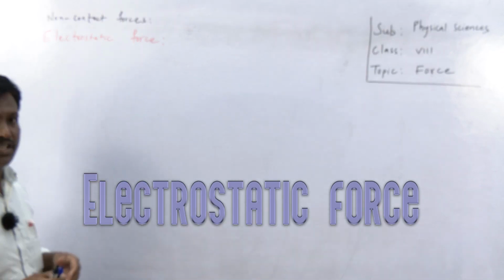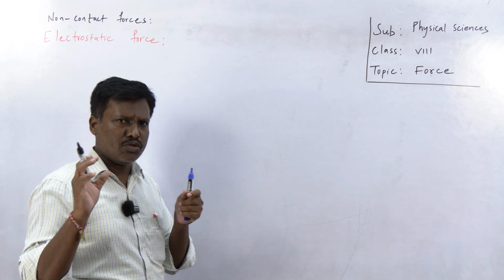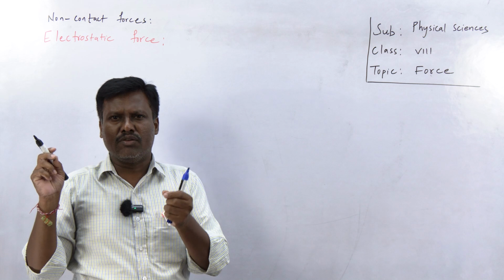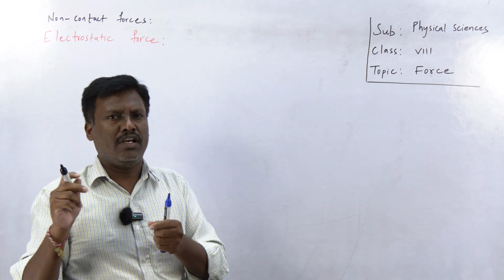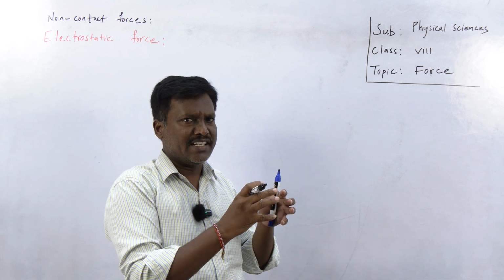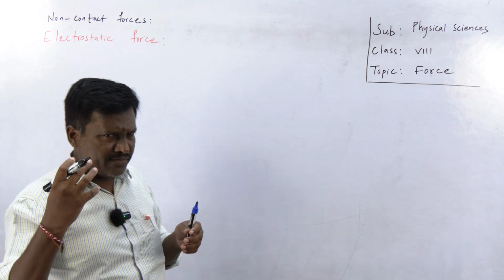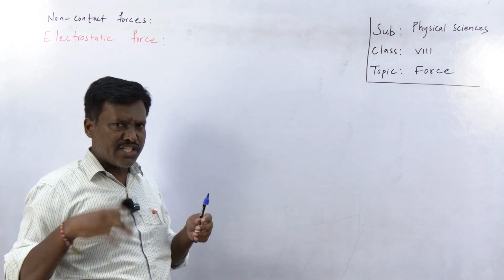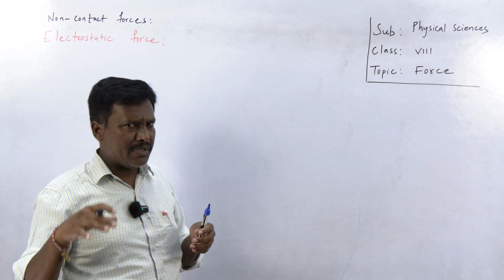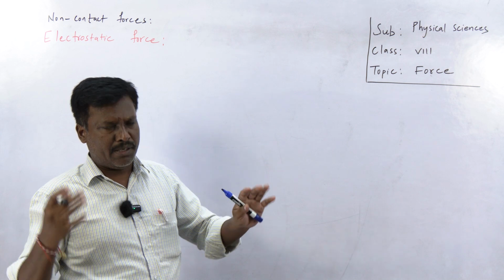Now we are going to talk about electrostatic force. Just imagine I have two balloons in my hand. I take one balloon and inflate it, that means I blow air into the balloon, then I tie its mouth. Another balloon I also take and inflate. Now I am going to rub one of the balloons on a polythene sheet or woolen cloth, a woolen sweater or any other material. The other balloon is not rubbed. I am rubbing only this one.